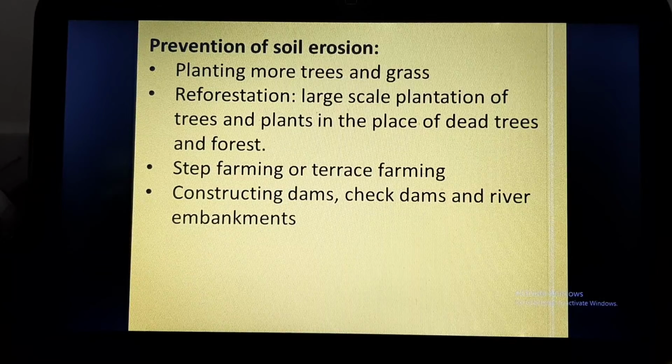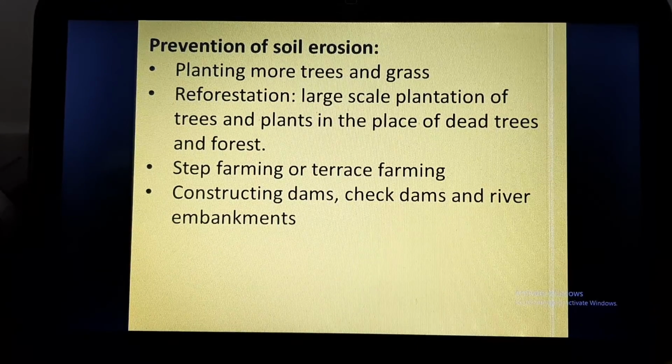Now, constructing dams, check dams and river embankments. What does it mean? You must have seen dams, and stone embankments or stone lining on the banks of the river. That is called embankments. What is it doing? It is preventing soil erosion, because when water flows in the river at a high speed, it cuts away the soil on the banks.